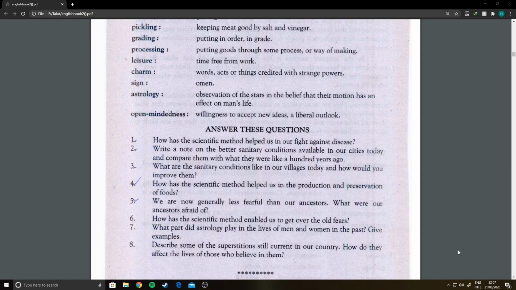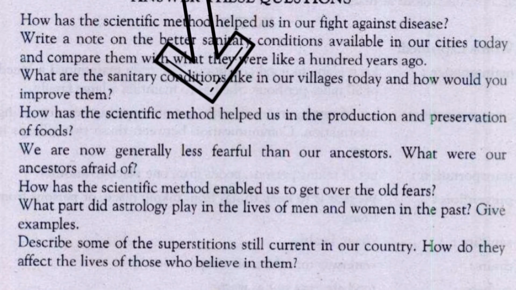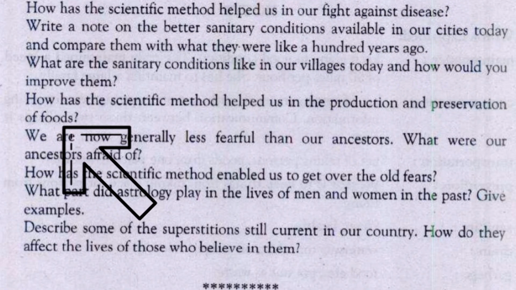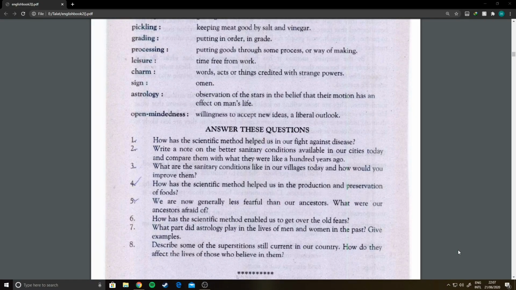Let's have a look at the next question. Question number 4: how has the scientific method helped us in production and preservation of foods? This is the thing which has been changed totally. Today, we use machines to plow fields, sow seeds, and harvest crops. So this is the thing that is related to the agriculture department.